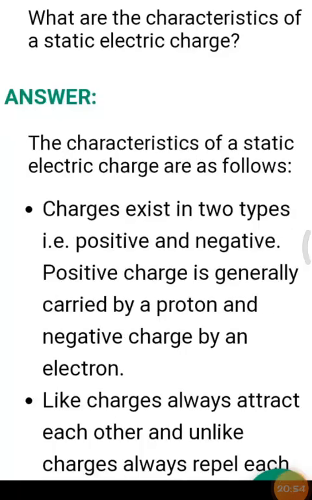And now the last question: what are the characteristics of a static electric charge? The answer: the characteristics of a static electric charge are as follows. Charges exist in two types: positive and negative. Positive charge is generally carried by a proton, and the negative charge is carried by an electron. Point number 2: like charges always repel each other, and unlike charges always attract each other.